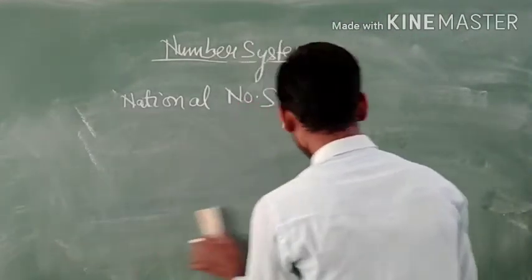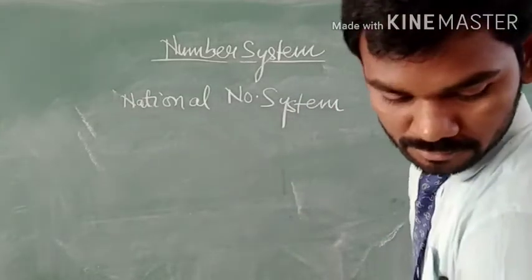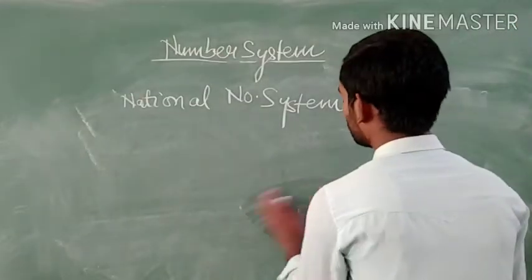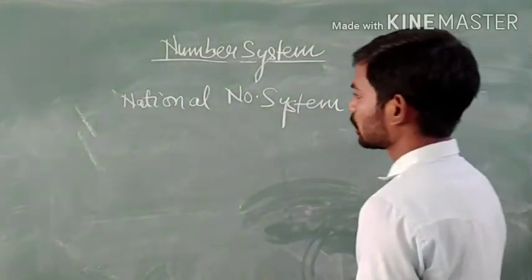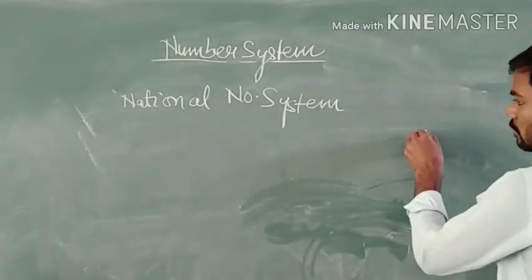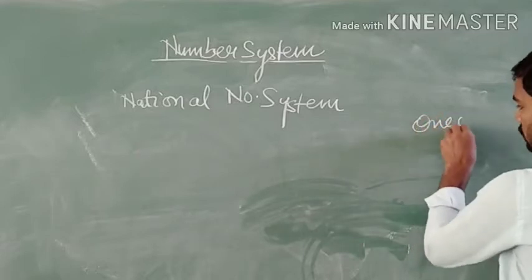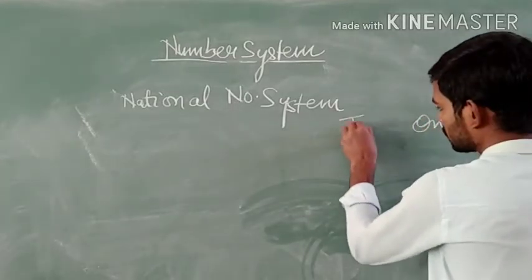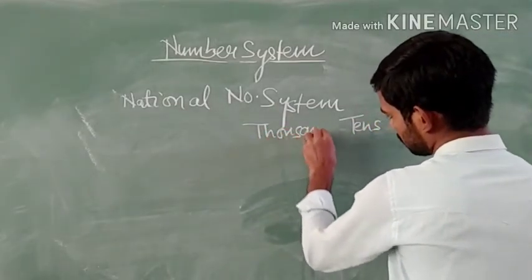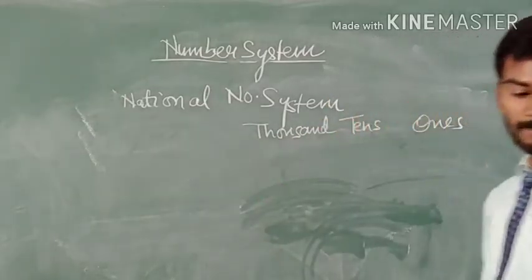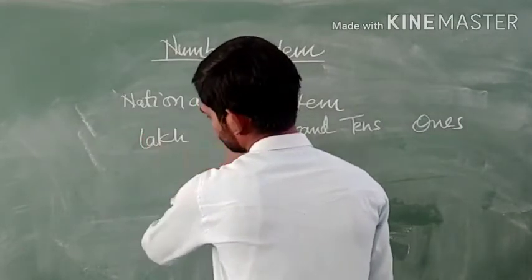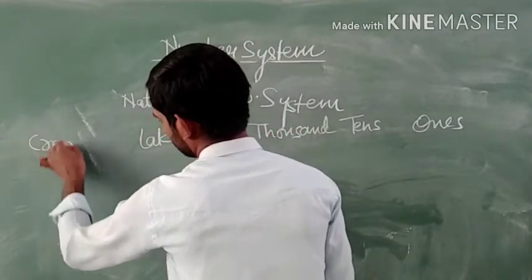In the Indian or national number system, we write from ones, tens, hundred, thousand, lakh and crore.